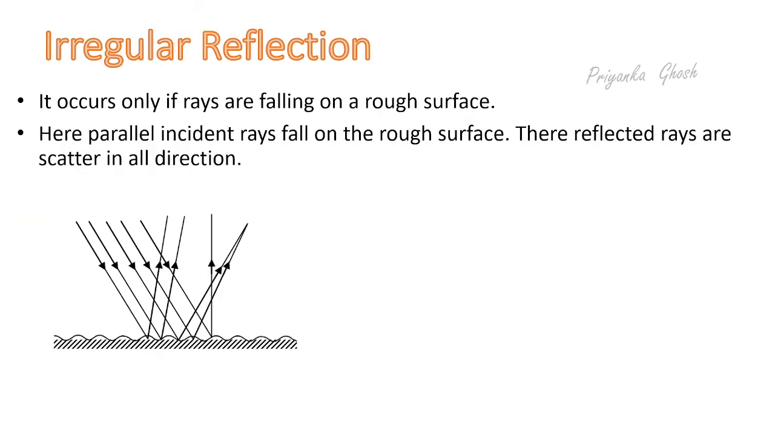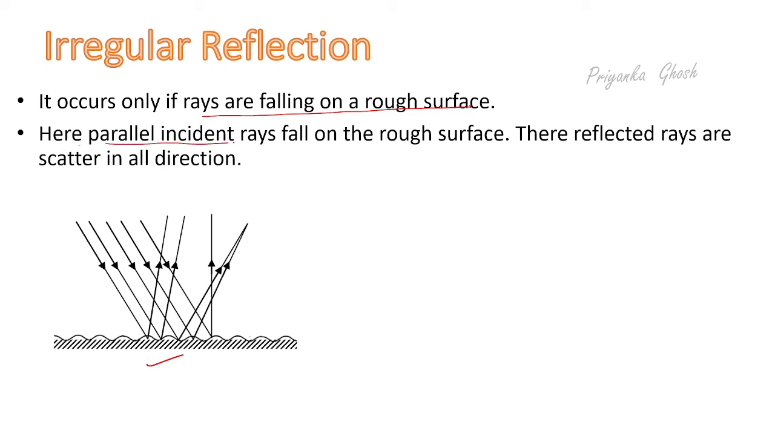Now moving to the irregular reflection. In irregular reflection, we see rays are falling on a rough surface. That means irregularities are present on the surface. You can see it in this picture. There are some irregularities, right? And what is the second characteristic?